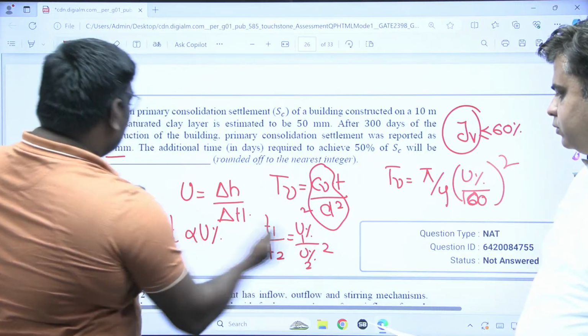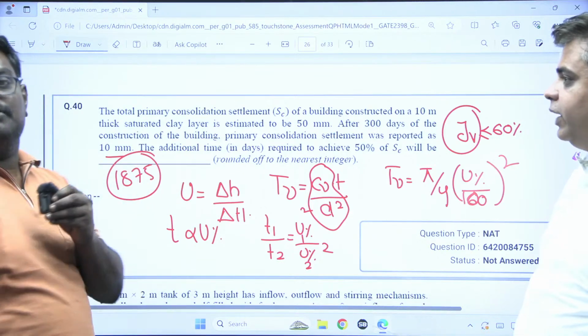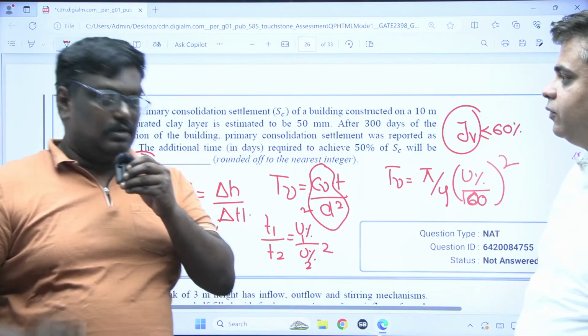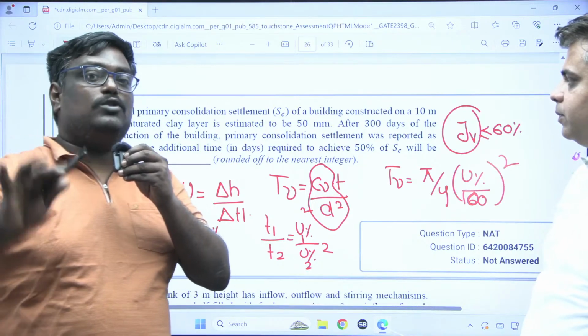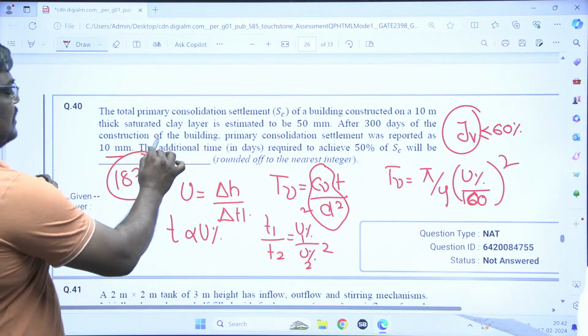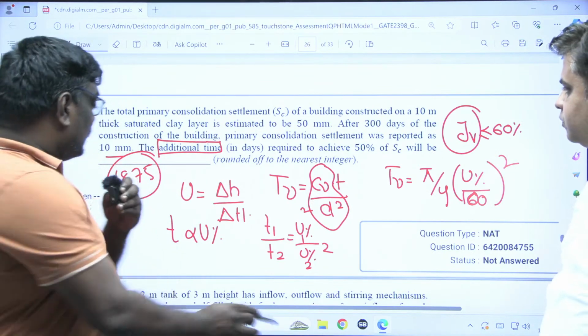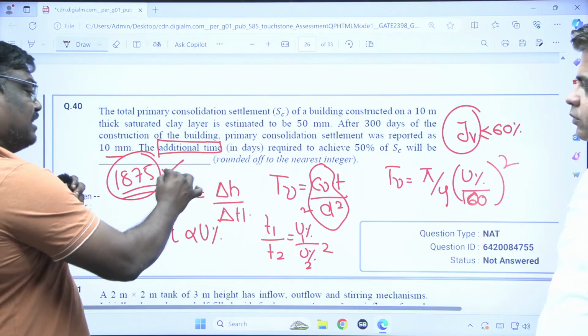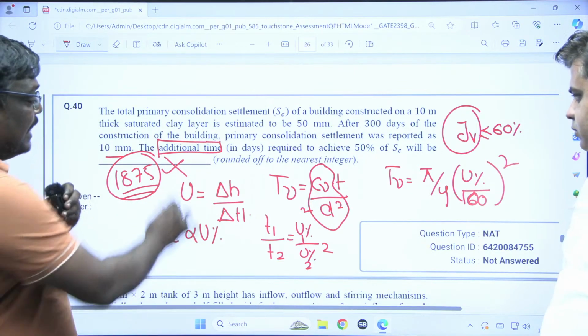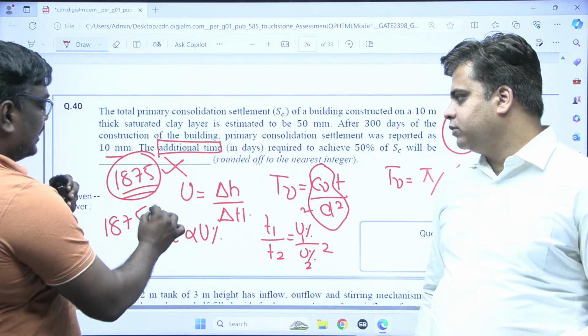So if you solve this, you will get actual days as 1875. But if you write 1875, it is wrong, so you should be very careful. He is asking for the additional time required. Most of the people, if they have done 1875 days and written it, it is wrong, because the additional time means 1875 minus the actual days 300.